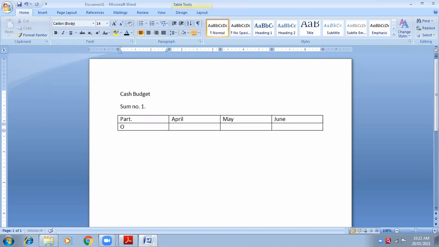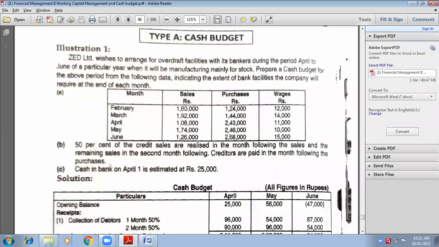Now, we should always start with opening balance. Always remember, you have to start your sum with opening balance, then receipts, then payments, and then last part will be closing balance. This is how you have to make the format. Can you tell me opening balance of April? Is it given? Cash opening balance is given in the question. Read out the last adjustment.